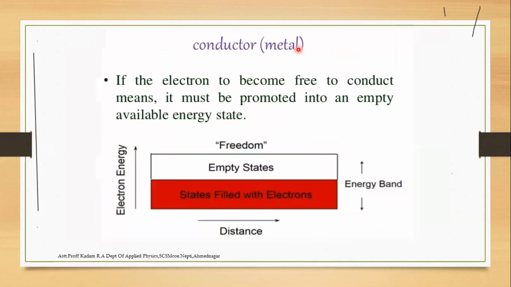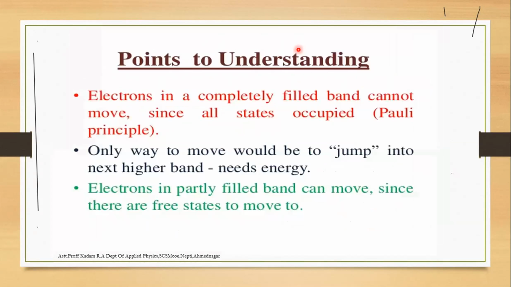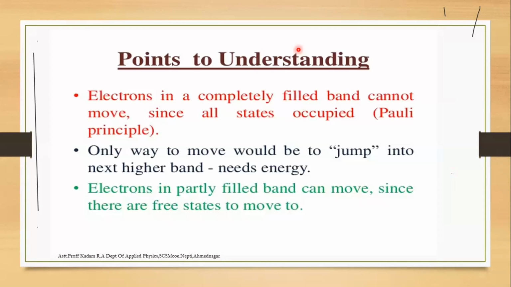In short, semiconductor materials: matter is classified into solid, liquid and gases. The solid is related to crystalline and amorphous, but from the electronic point of view, our discussion is about solids, which are classified into conductor, insulator and semiconductor.